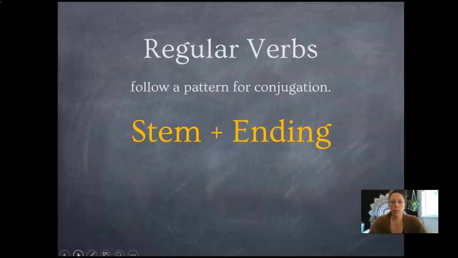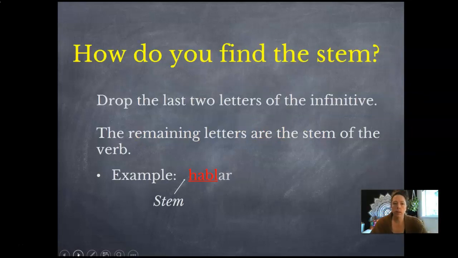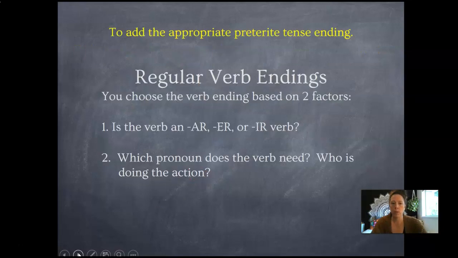So for your regular verbs, we have the same pattern as always for conjugation. You need to figure out what the stem is and what the ending is. You find the stem by dropping the last letters of the infinitive, right? So the first part of the verb is considered your stem. So for hablar, that H-A-B-L would be the stem. Taking you back to the beginning of conjugating, right? And then you'd add the appropriate preterite tense ending.